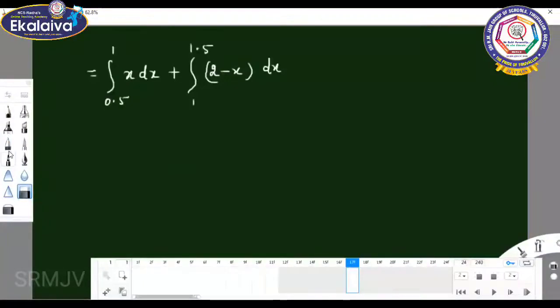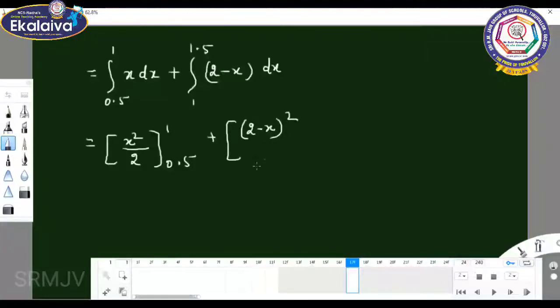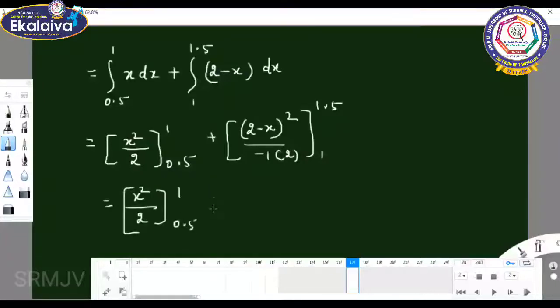Integration of x is x square by 2, the limit is 0.5 to 1, plus (2 minus x) the whole square by 2, with a minus sign because the x coefficient is minus 1 and the power is n plus 1 by n plus 1, the limit is 1 to 1.5.